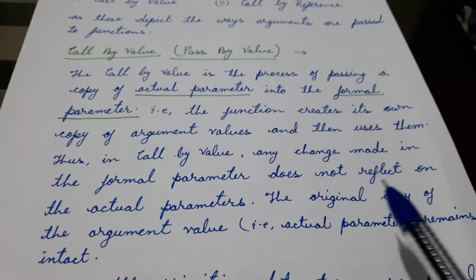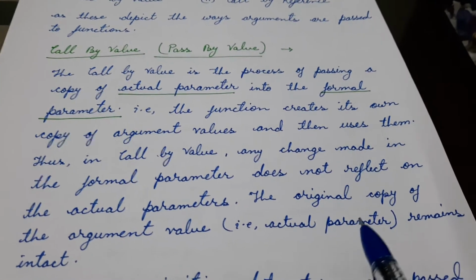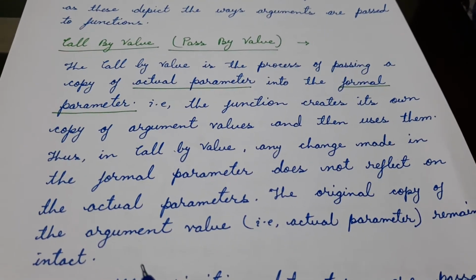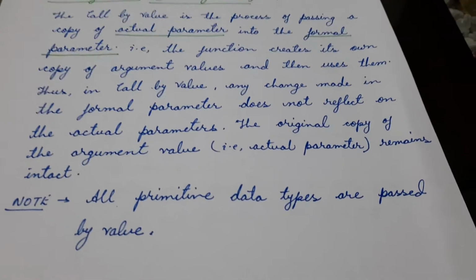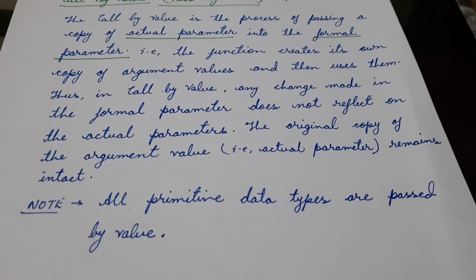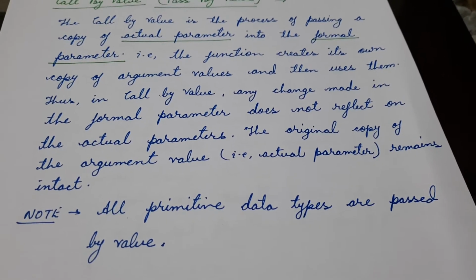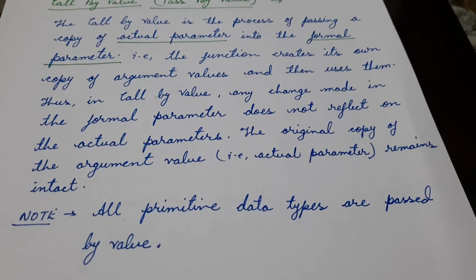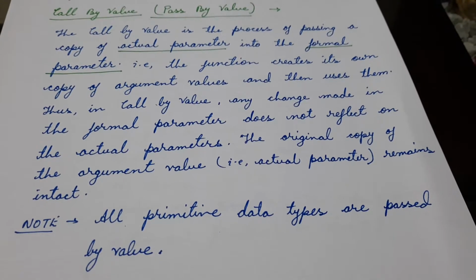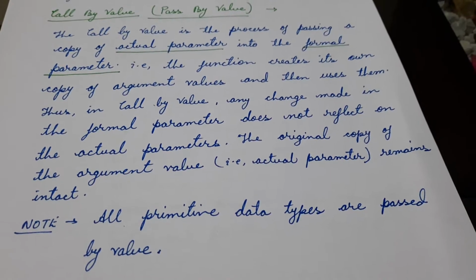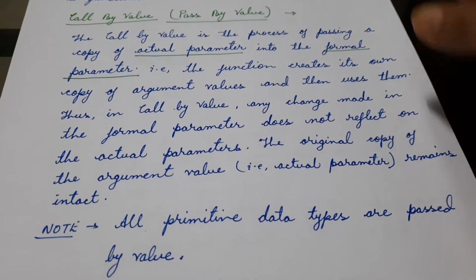So we can see here the original copy of the argument value, that is the actual parameter, remains intact. Intact means it remains with no change. We see here all primitive data types are passed by value. So once again, all primitive data types, your integer, byte, short, long, float, double, character, boolean, are all passed by value.